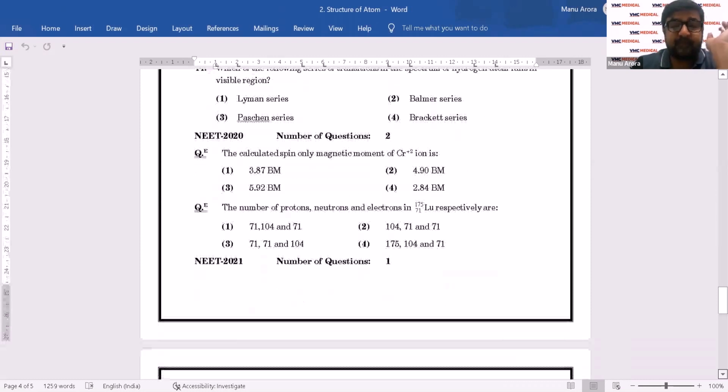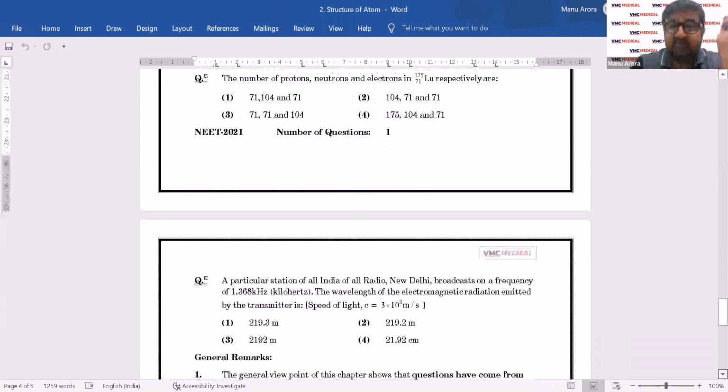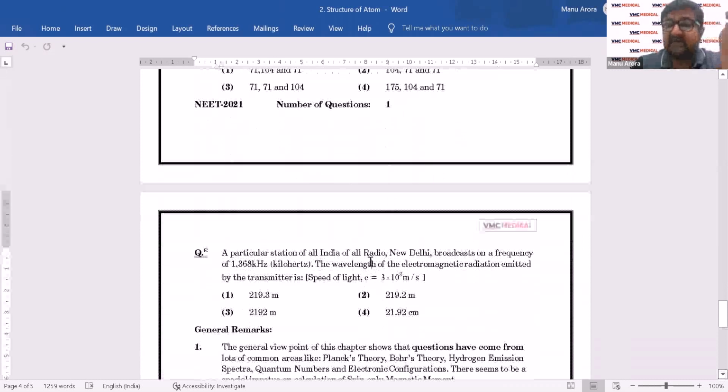And in 2021, we had one where he's again asking you wavelength. Nu is c by lambda. So if you sum total this entire chapter, Planck's law, nu is c by lambda, magnetic moment, and electronic configurations, these are the hot topics.